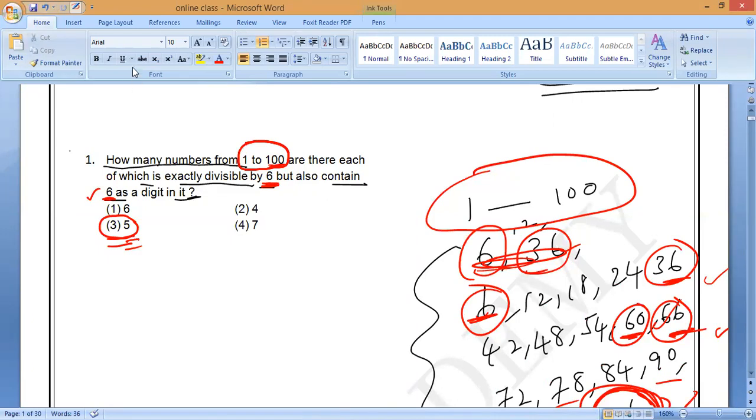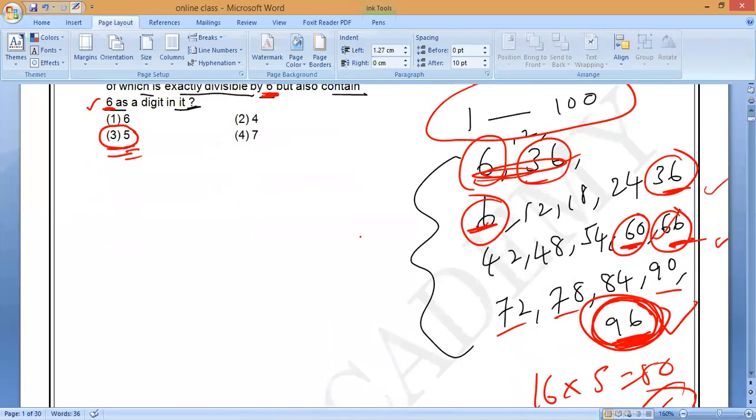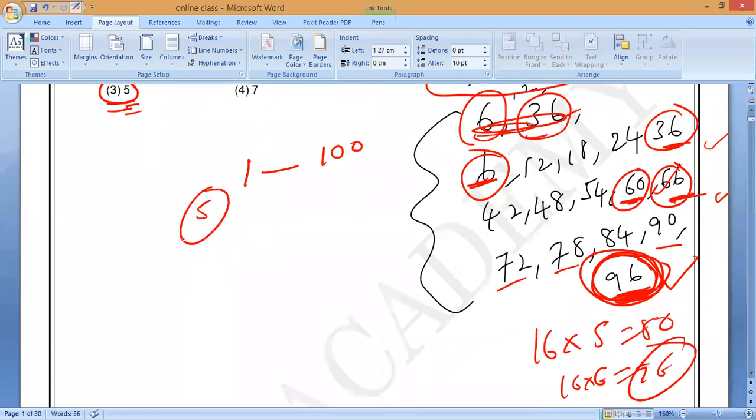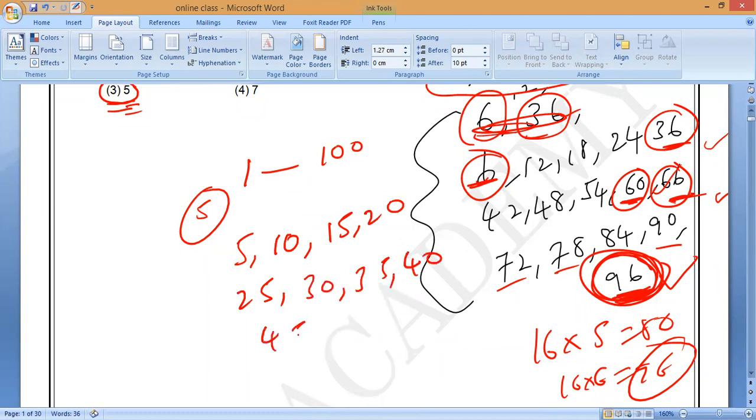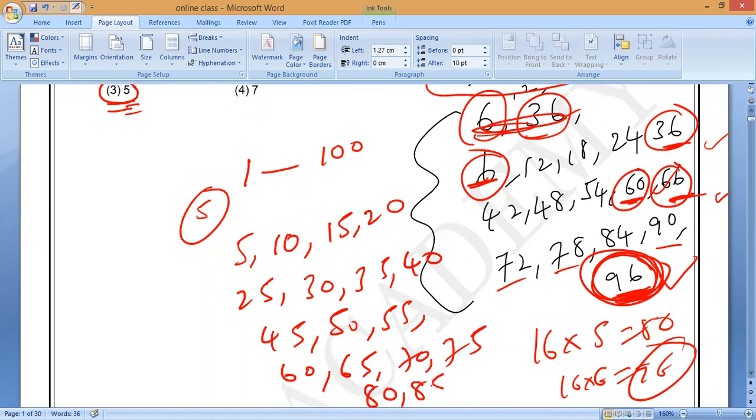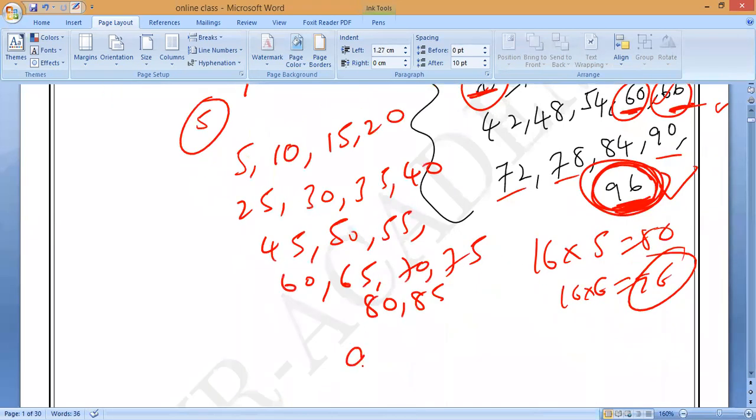For example, suppose you take 5. Take the 5 table from 1 to 100. How many numbers are divisible by 5, and also that number should contain 5 at least? 5, 10, 15, 20, 25, 30, 35, 40, 45, 50, 55, 60, 65, 70, 75, 80, 85, 90, 95.